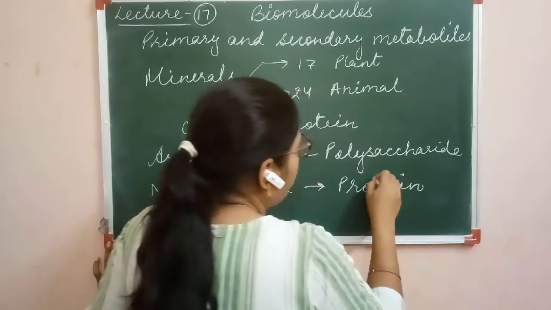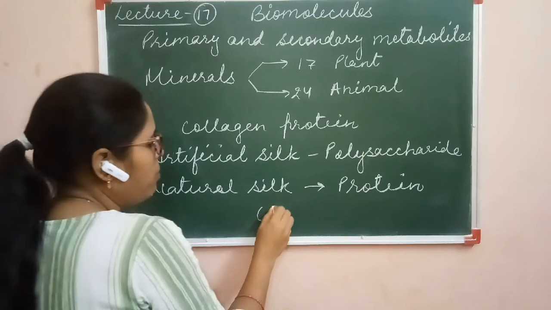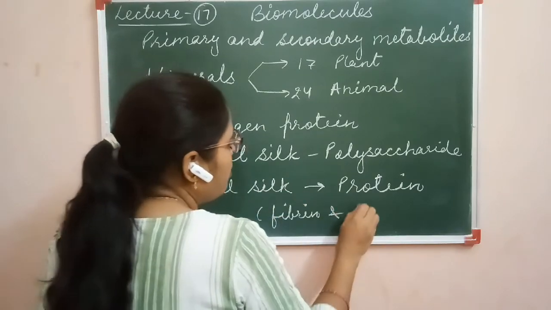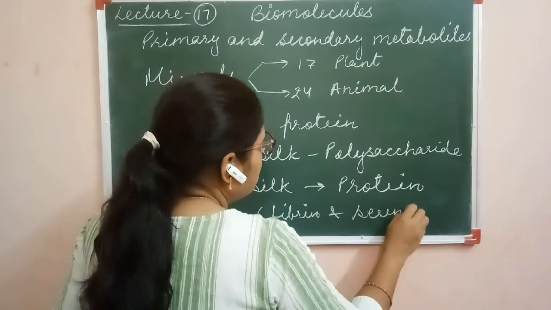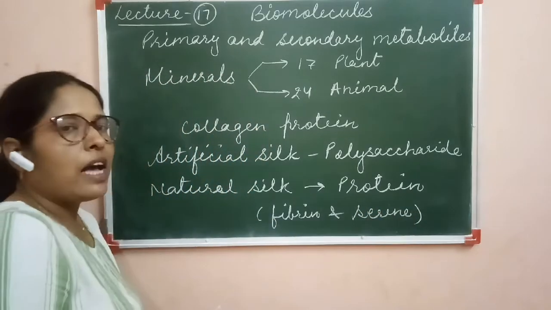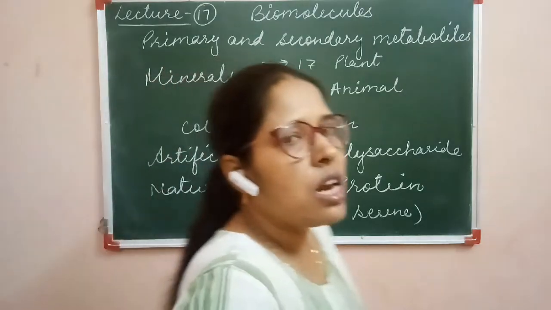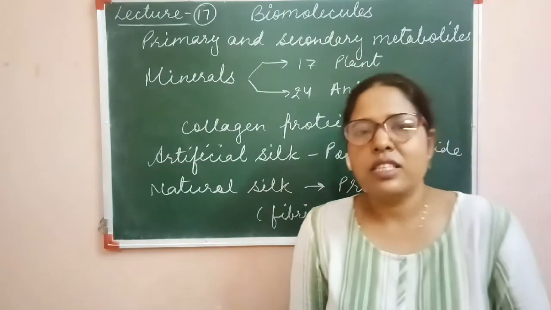Mainly the fibroin proteins and the sericin proteins are found in this protein. So the natural silk is made up of protein and the artificial silk is made up of polysaccharide.